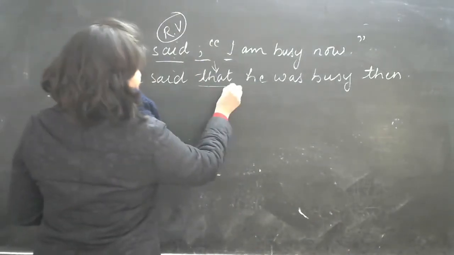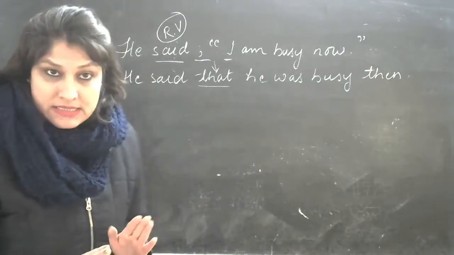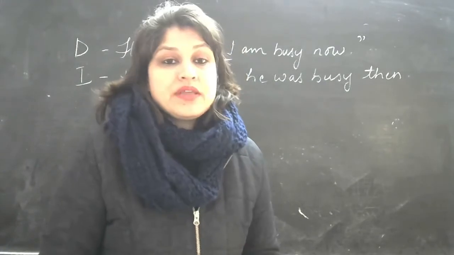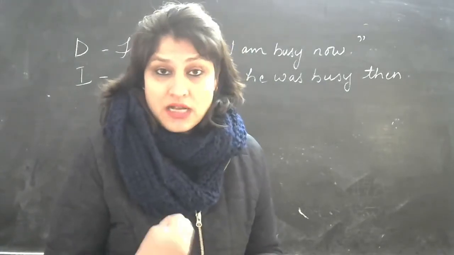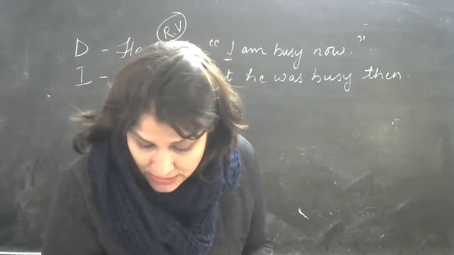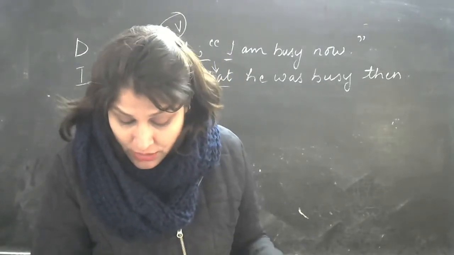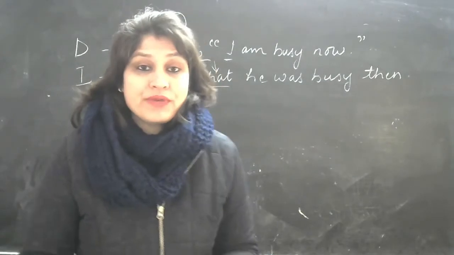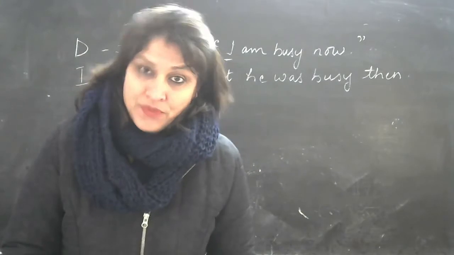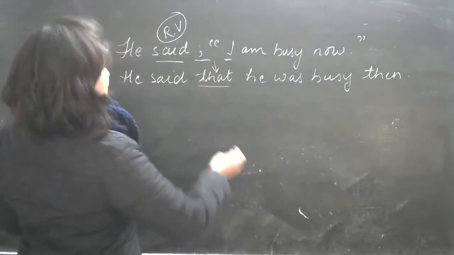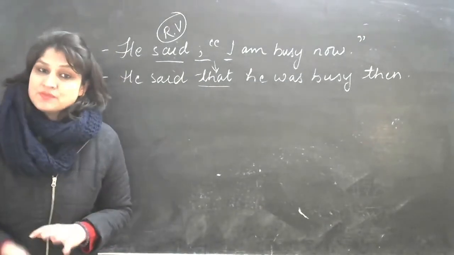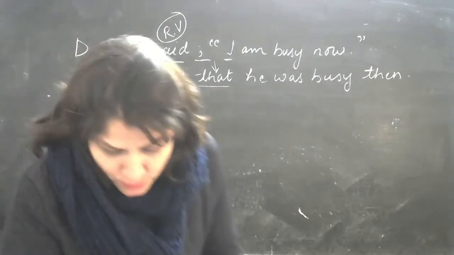I've put this conjunction here. Right? Now there are certain sentences where this is not required, but there are certain where this conjunction that is required. We'll do that later on. Now see here, the question mark and the mark of exclamation are not used. Is that clear? So for example, if it's a question, you will not put a question mark after the indirect speech.